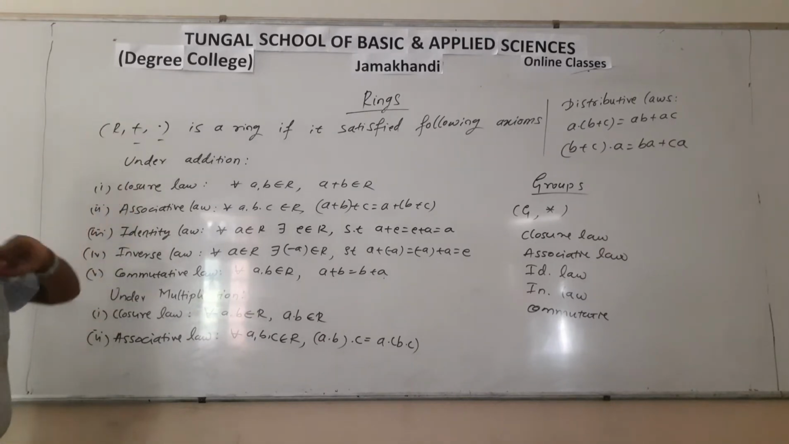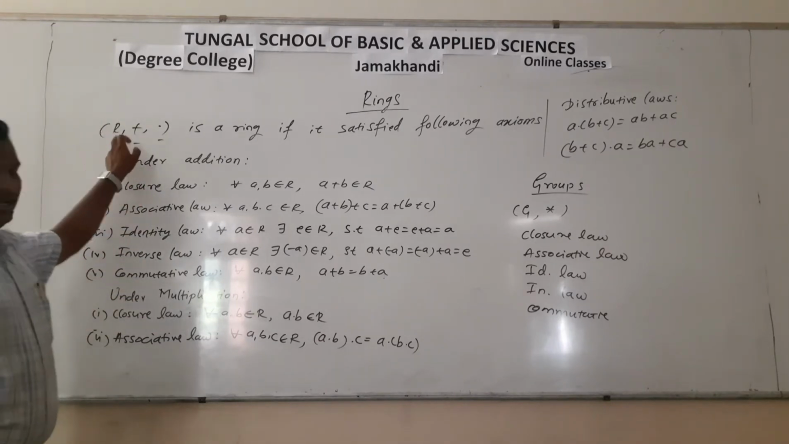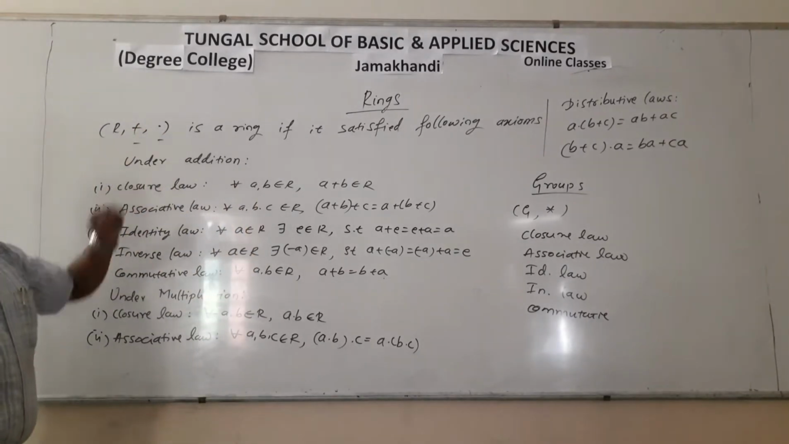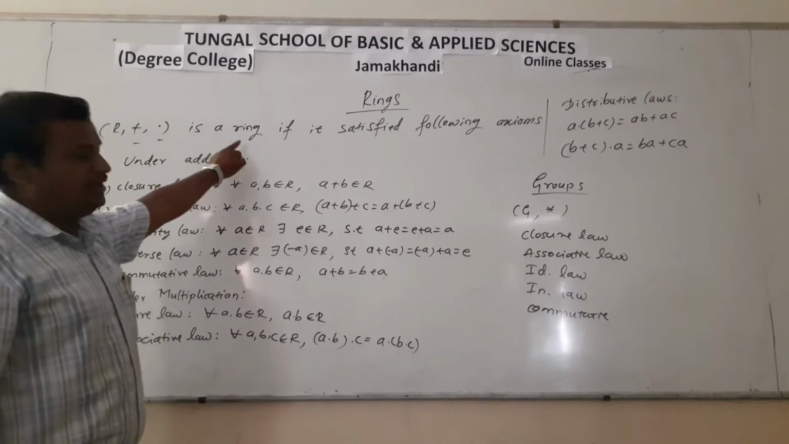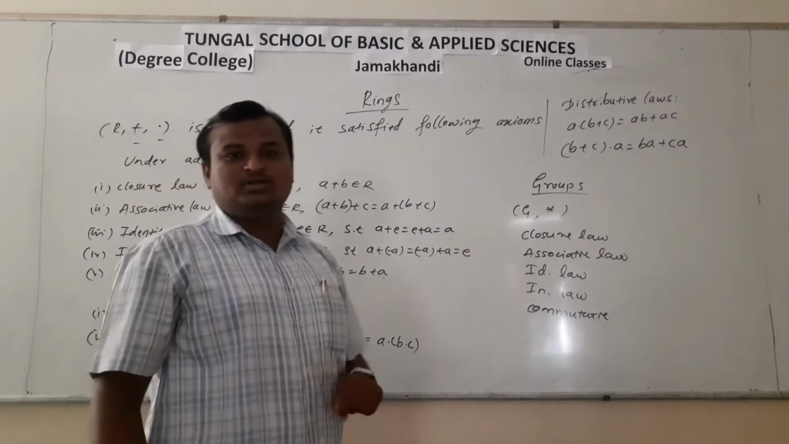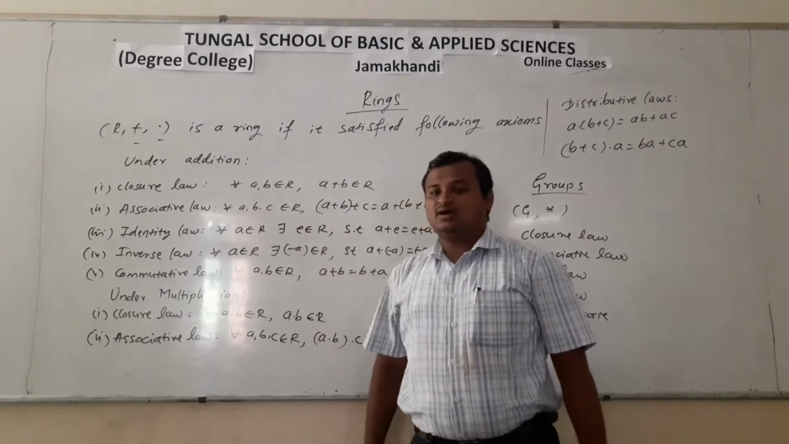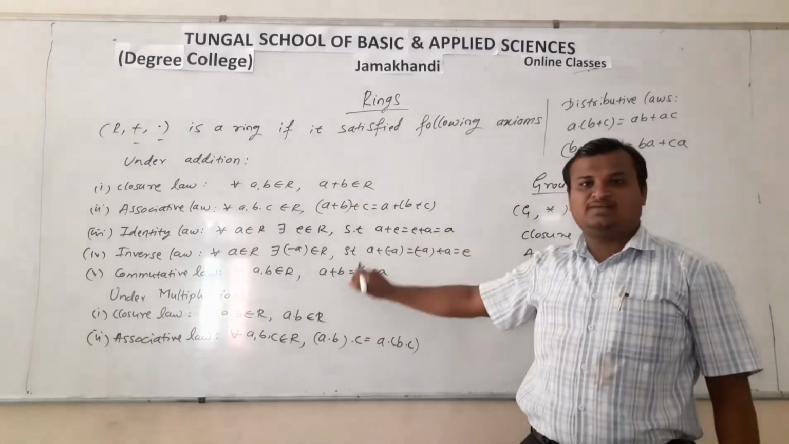multiplication and addition. So any non-empty set R with the two binary operations addition and multiplication is said to be a ring if it satisfies the following axioms. The first binary operation is addition. Under addition it has to satisfy all five axioms.